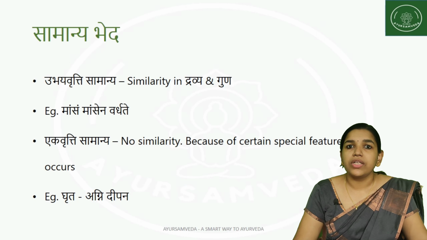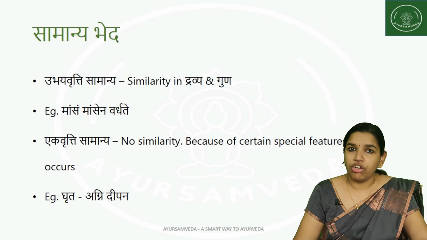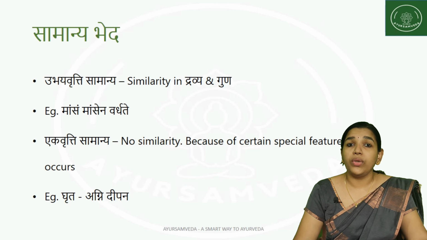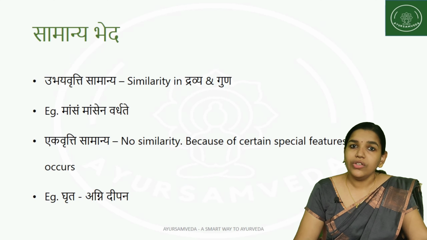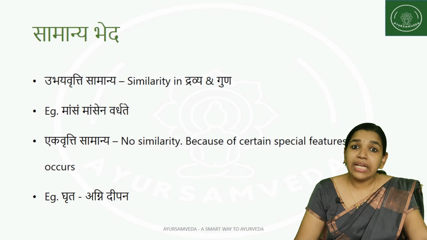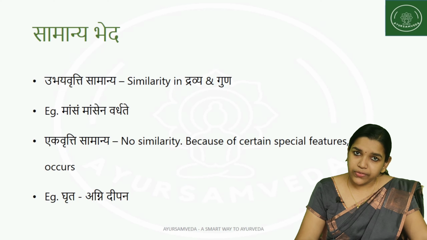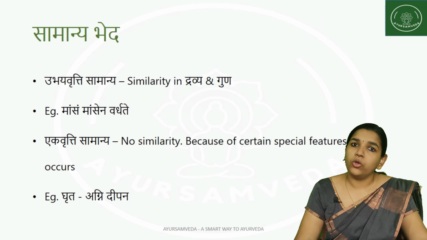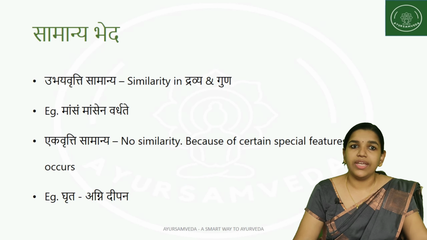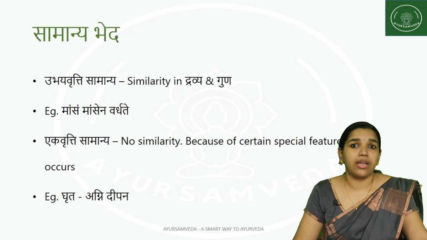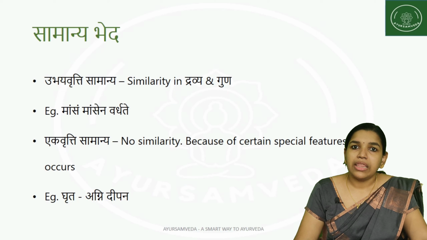For example, mamsa vriddhi is happening by the intake of mamsa. Here the dravya we are administering and the one we have to increase are also the same. That is, what we have to increase and what we are administering for that increase are both the same. That similarity is considered to be Ubhayavritti Samanya.